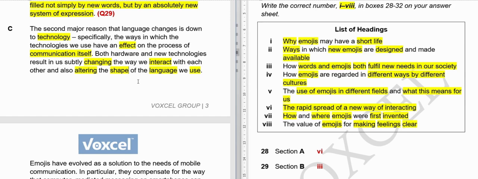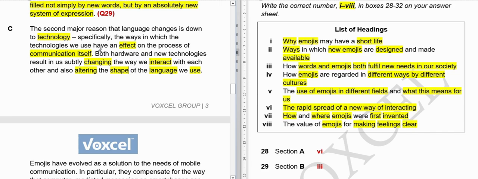So that's the effect of technology on our use of language. Now we have read this. In this particular paragraph, C section, first paragraph, they have written the effect of technology, and this is the second reason, the technology. That's why we are changing our language.